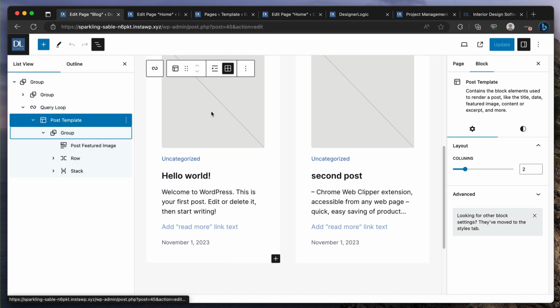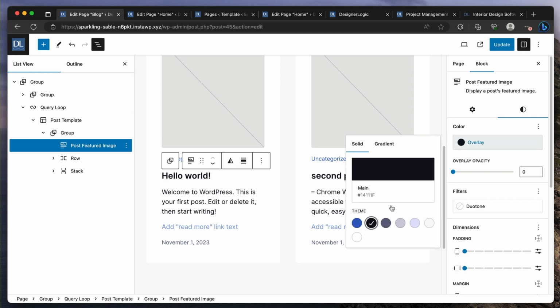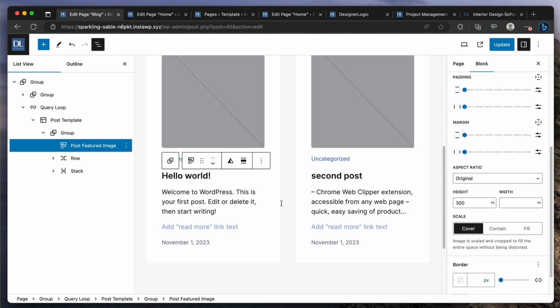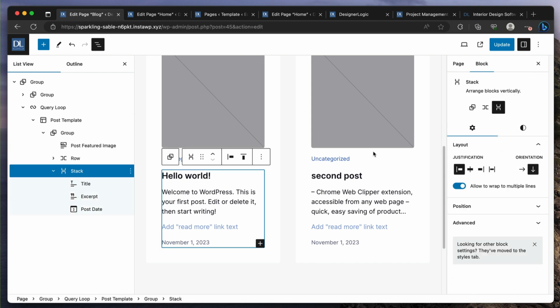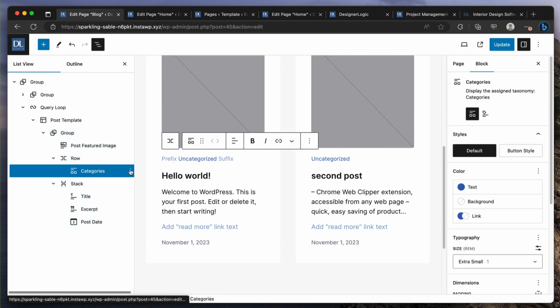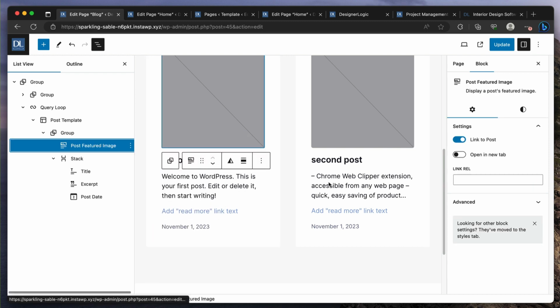It grabs a post template, so you can say I want the image to show, and I want an overlay on the images with an opacity, and I might want the title. Maybe I don't want the category, so I could just remove the categories if I don't want them. So it's not like you have to do the PHP template again like before.